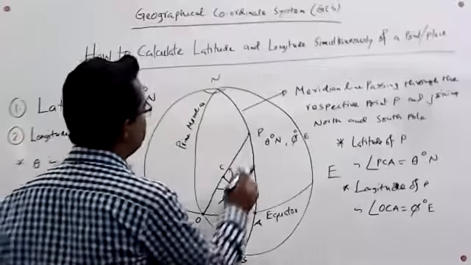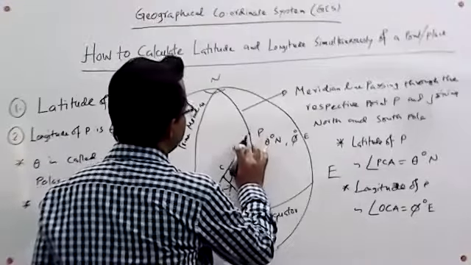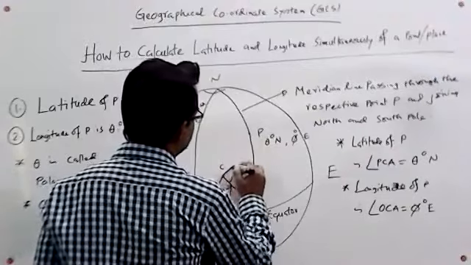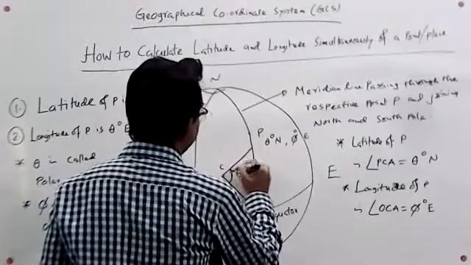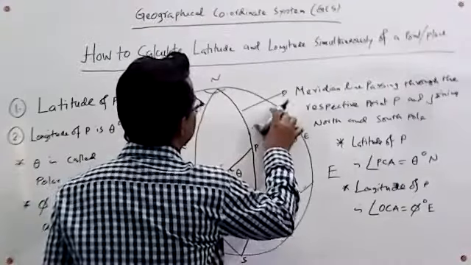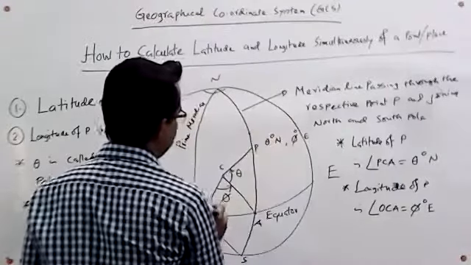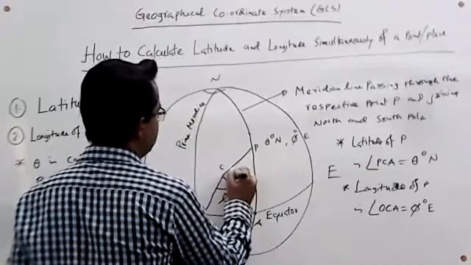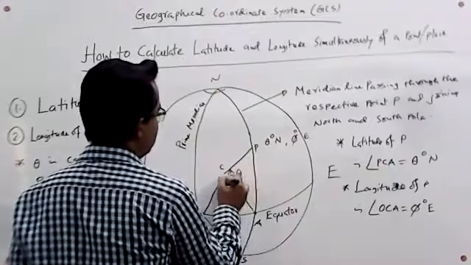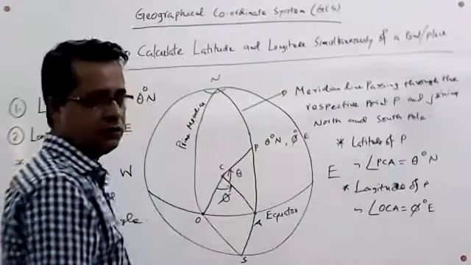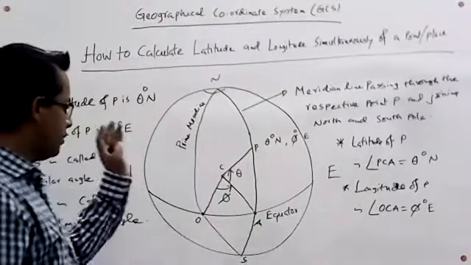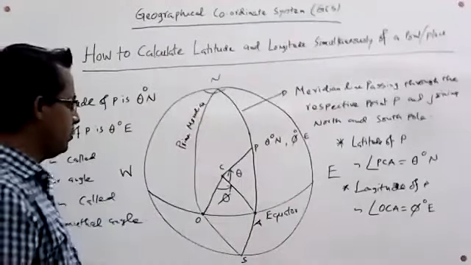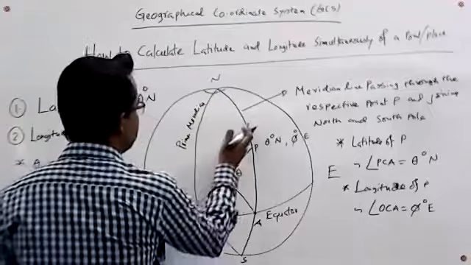Suppose it is P. The line may be the previous line or the same line, but every time it will not be the same line. It can be a different line. So this will be helpful for understanding latitude and longitude easily. This line will not always be the same.